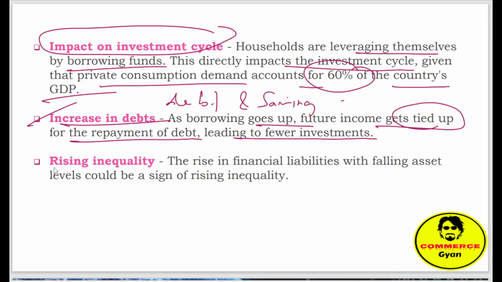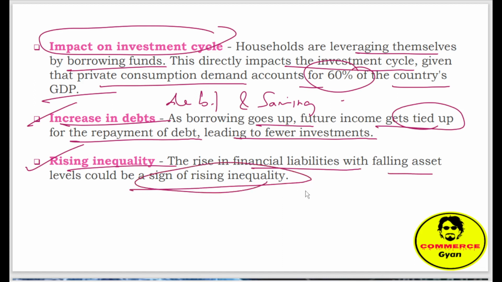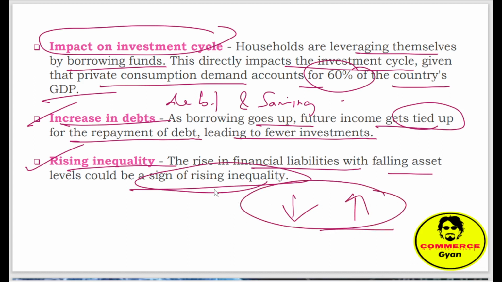Next one is rising inequality. The rise in financial liability with falling asset levels could be a sign of rising inequality, right? So if saving goes down, that means inequality will increase in Indian society. So this is also related to savings.